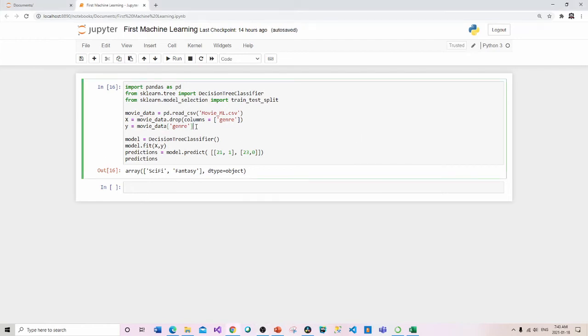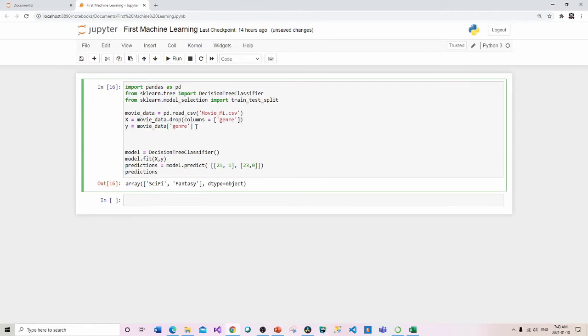So right here underneath this, we're going to call this train test split function. And I'll put that here, and it's actually a function call, and we need 3 parameters.